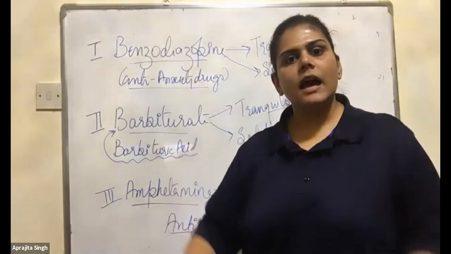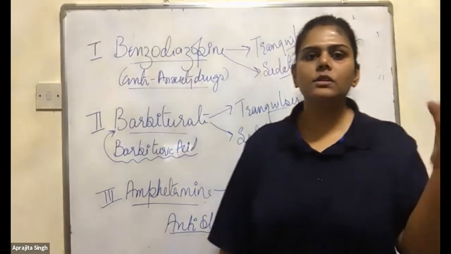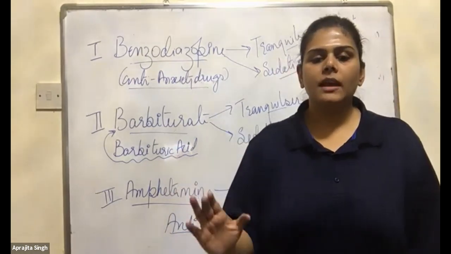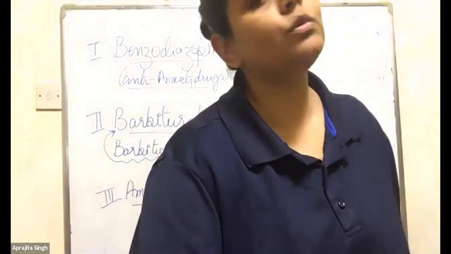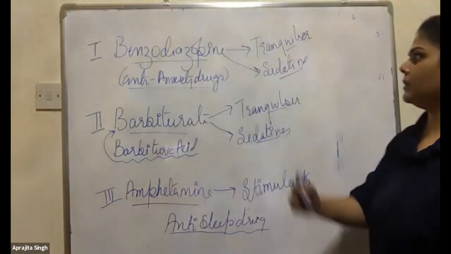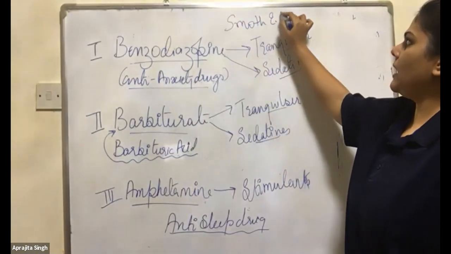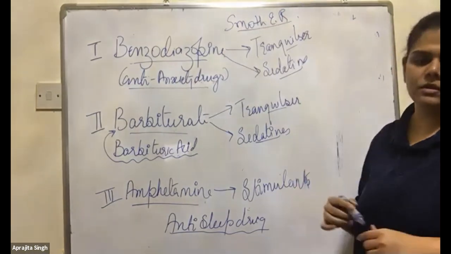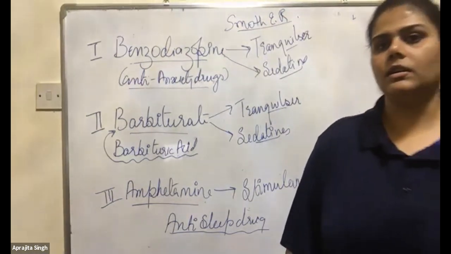In the next class, as I have completed the whole chapter, I am thinking to discuss a few questions, and then I have to give you one small role of the smooth endoplasmic reticulum. How much time is left? Okay, now it's 7:23.